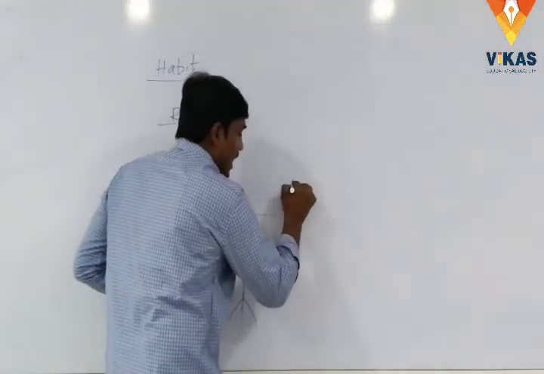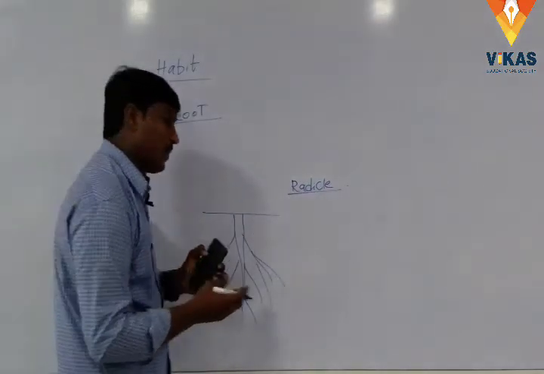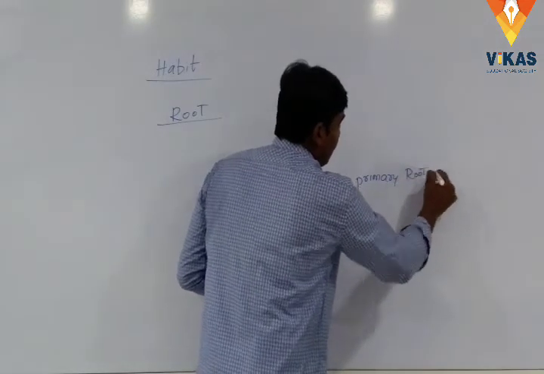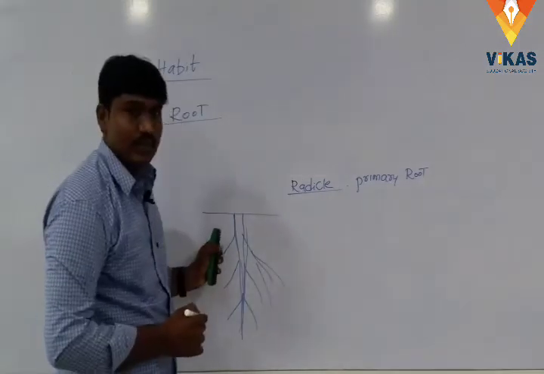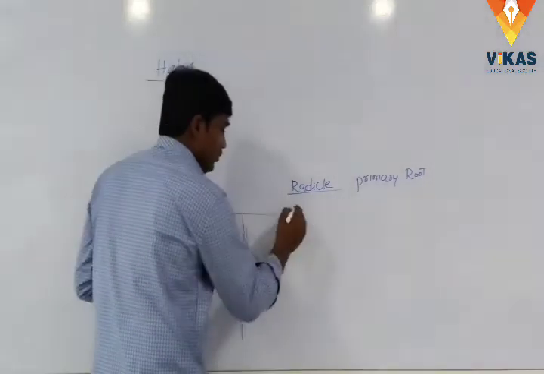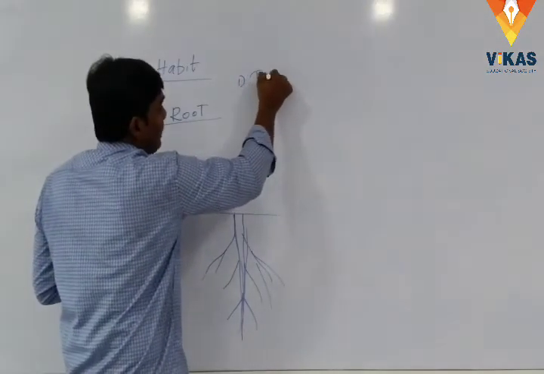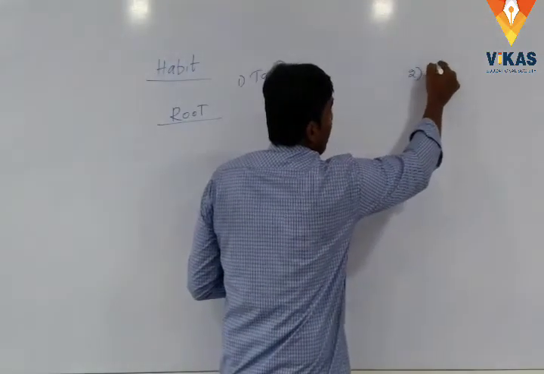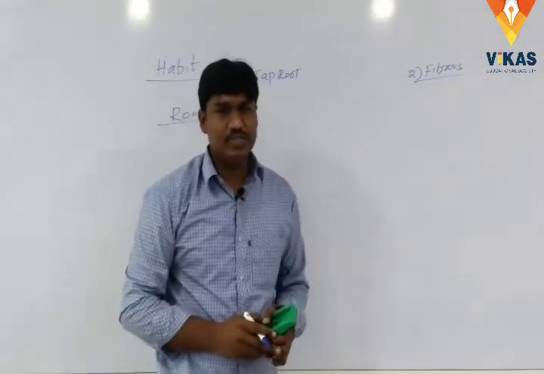Here the radicle can produce the primary root. The radicle can produce the primary root. And there are two types of root systems: first one, tap root system, and second one, fibrous root system.